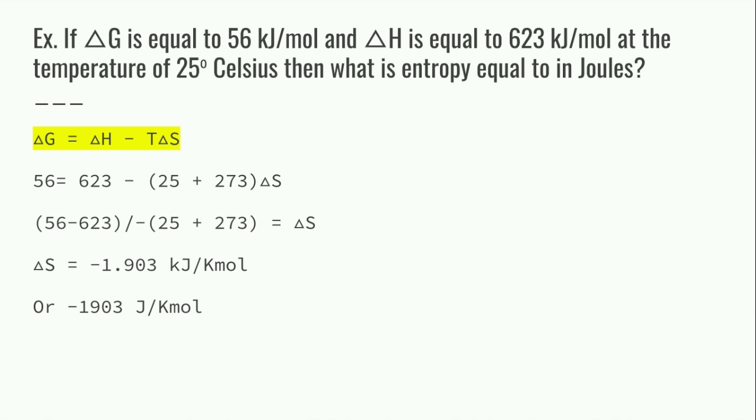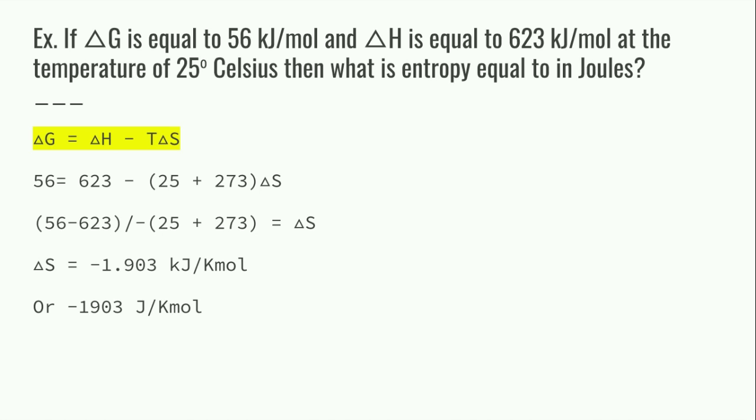If delta G is equal to 56 kilojoules per mole and delta H is equal to 623 kilojoules per mole at the temperature of 25 degrees Celsius, then what is entropy equal to in joules? Not kilojoules, but joules. So delta G is equal to delta H minus T delta S. So let's plug in numbers again. We have 56, that's going to be our delta G, is equal to 623 minus 25 plus 273, because we want to get that temperature in Kelvin, times your delta S.